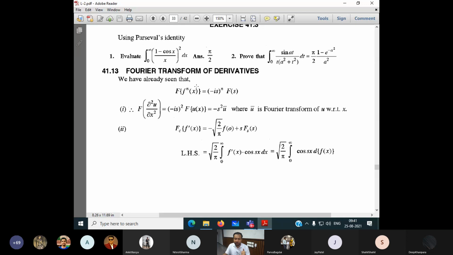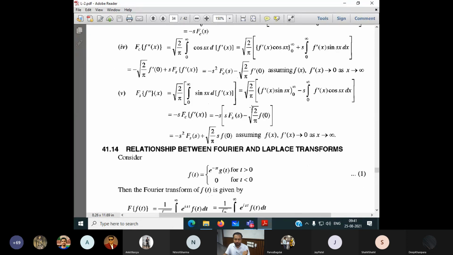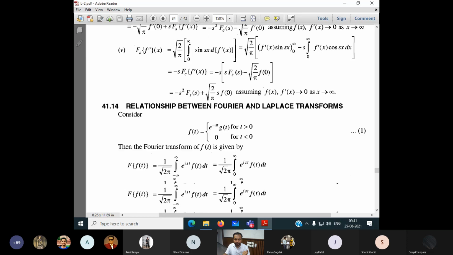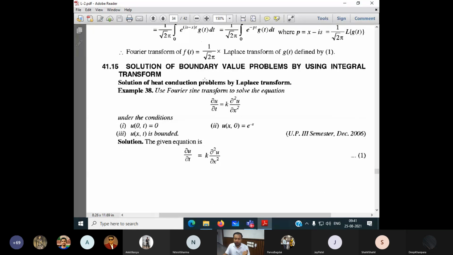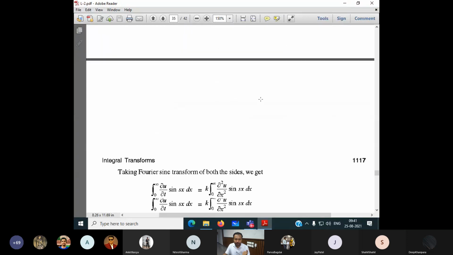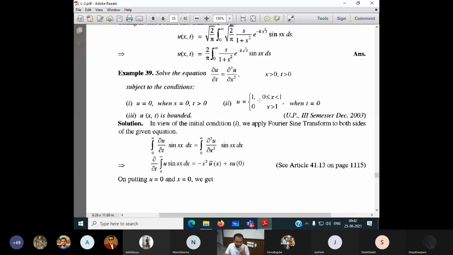This will be required, Fourier transform of derivative, because we have to solve the differential equations. Fourier transform of derivative, this is important. This one, solution of boundary value problem by using integral transform. They are using the Laplace, but we want to use the Fourier. This one, okay.